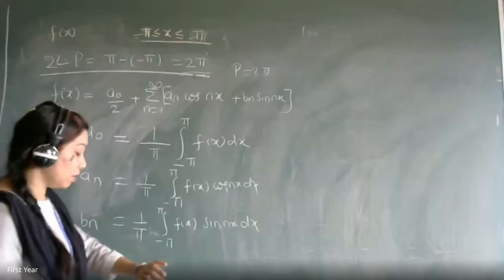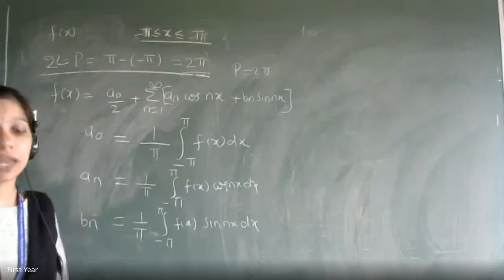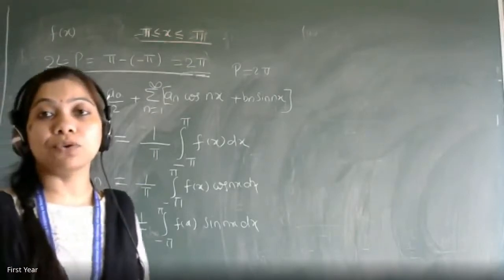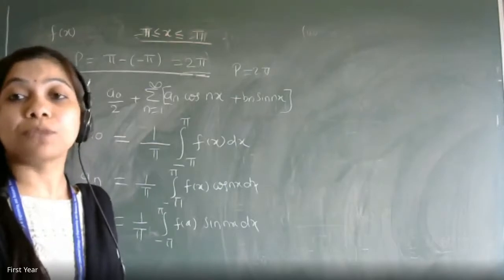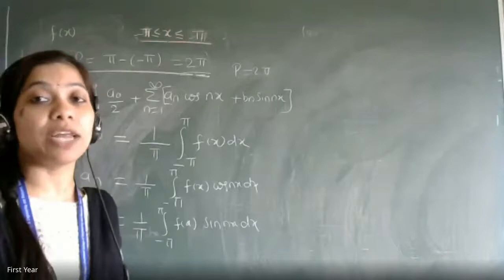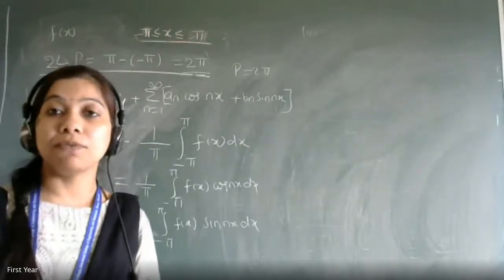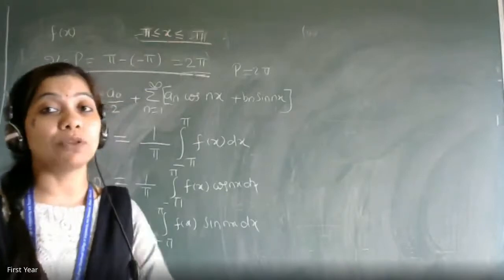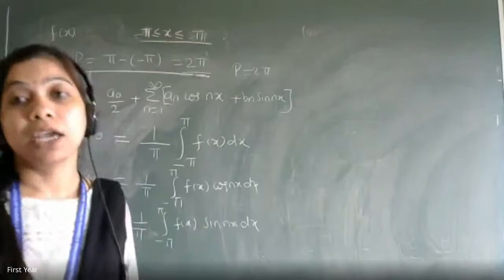Yes, ma'am. Okay, I'll send the generalized formula in the notes. Please see that, and I'll send you MCQ questions to solve for both, from 0 to 2 pi as well as between minus pi to pi. And then there is something called even and odd that I have not told you. If you are getting stuck with that, don't think about even odd. I'll tell you what is even odd and how the formula changes if the function is even or odd, in tomorrow's lecture.